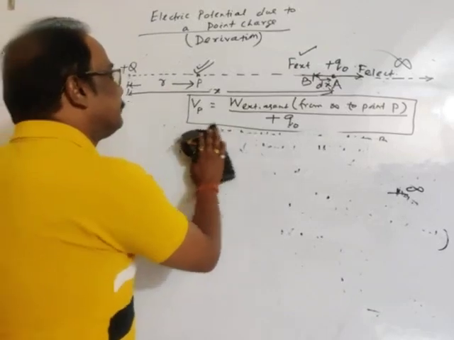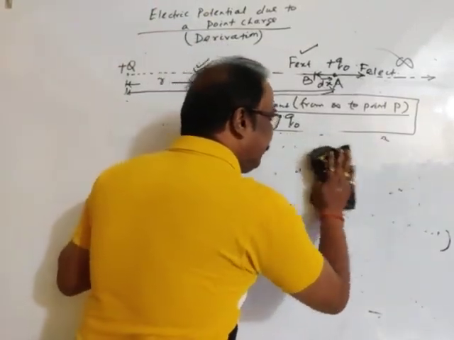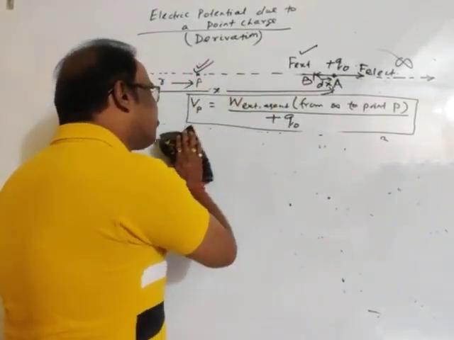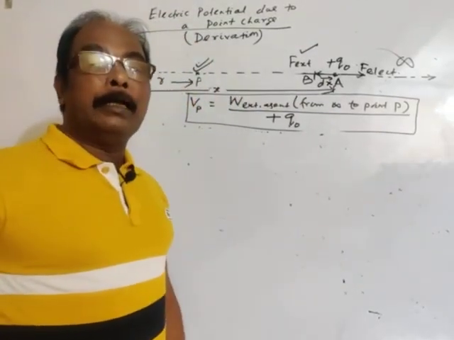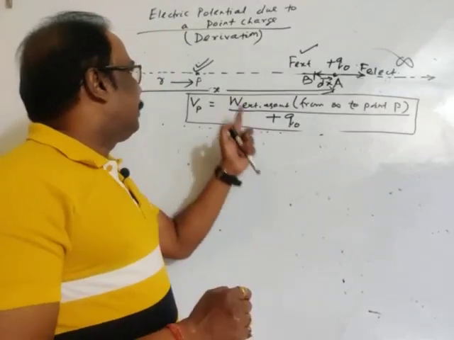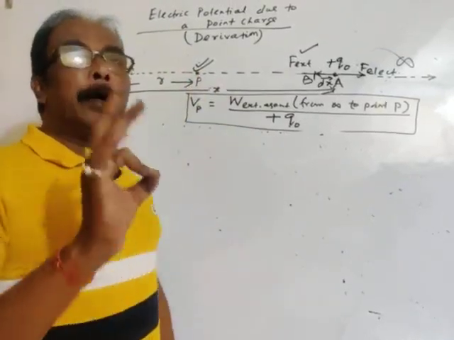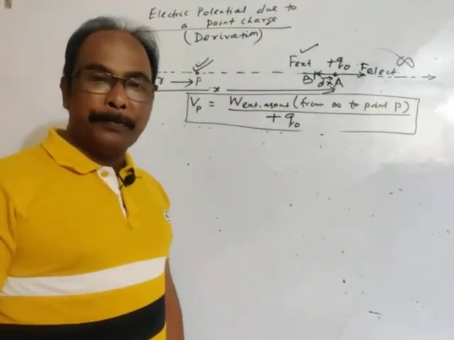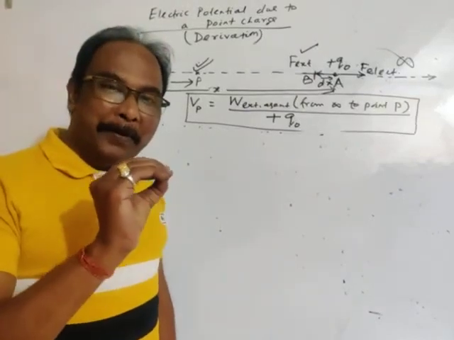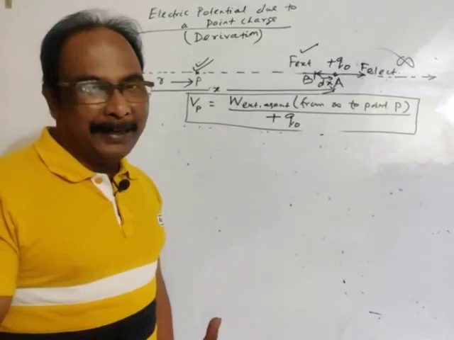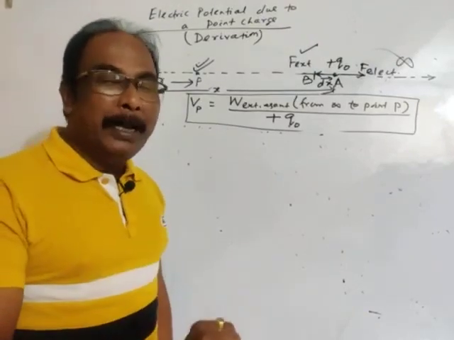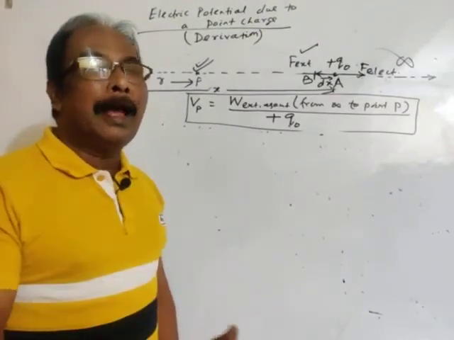We got electric potential. The condition is, to get the electric potential at a point, we have to bring the charge from infinity to the required position by the application of external force, and the charge should be moved slowly, means with constant speed, with uniform speed, or without changing kinetic energy.